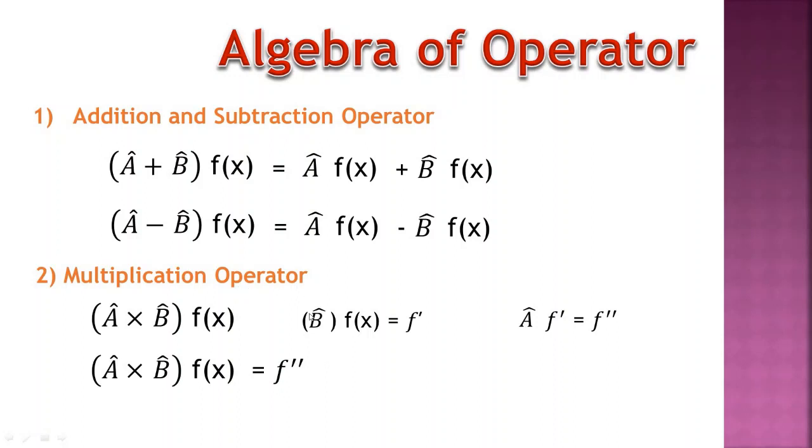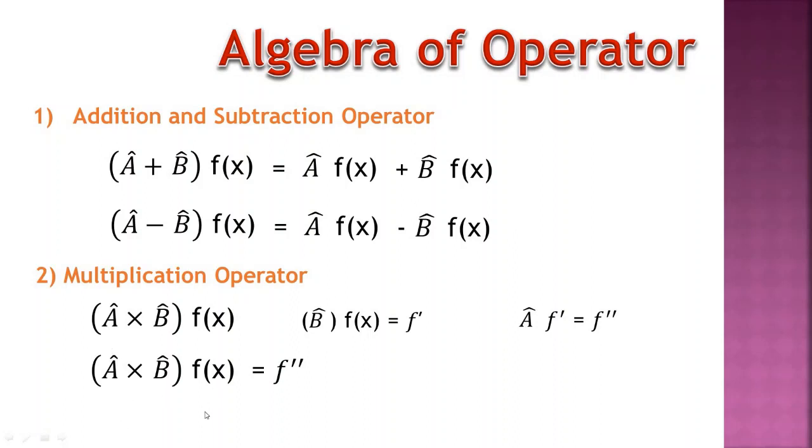In the first step, the second operator, B operator, operated on the f(x) function results in a new function f dash. In the next step, A operator operated on the new function formed in the first step, f dash, and it results in a final new function f double dash.